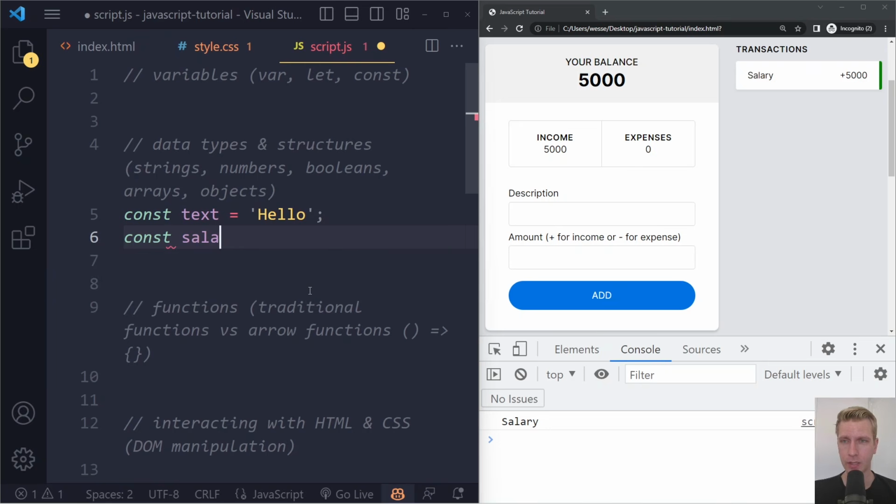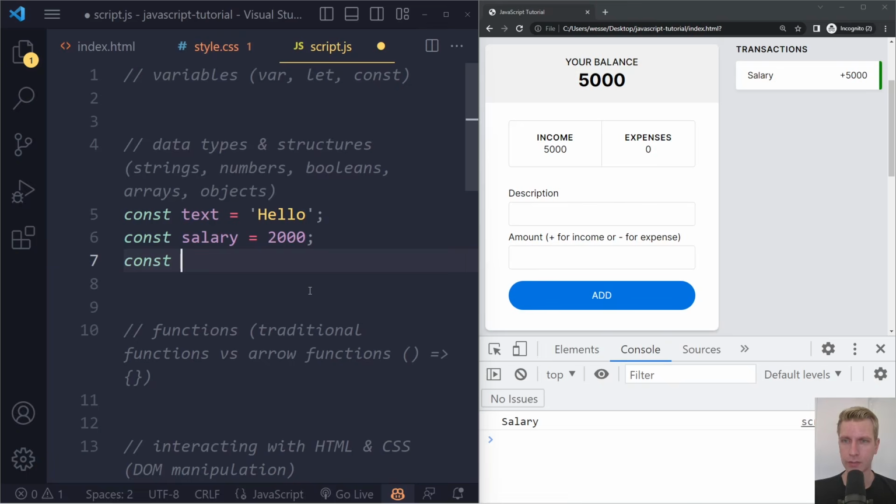We have numbers, right? Salary, for example, could be 2,000. If you try adding the dollar sign in front of it, now it's not a number anymore. It should be actual literal numbers only. If you want to do it with a dollar sign, maybe make it a string. Right, so now it becomes $2,000, but it's a string.